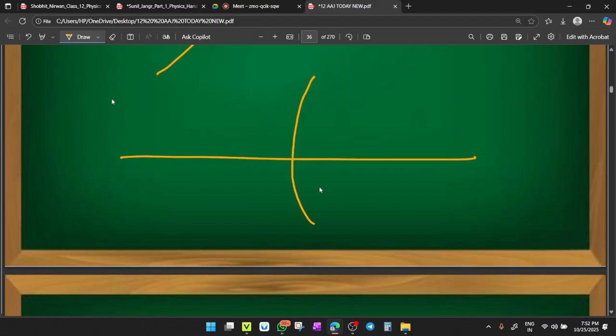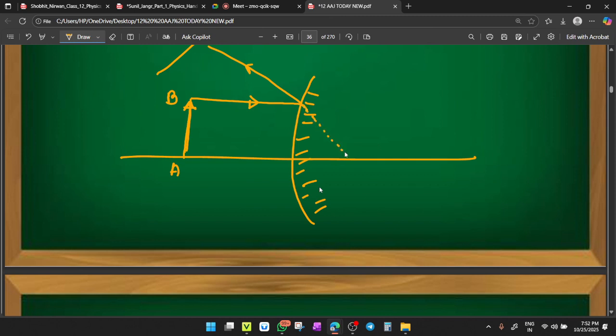Next case, when your object is between infinity and the pole of the mirror, means you can place your object at any place on the principal axis other than infinity, because at infinity the rays are parallel to the principal axis. Place your object here, AB. Now the first ray, coming parallel to the principal axis, after reflection will be diverged and appear to come from the focus, because the virtual focus will act. Clear or not?